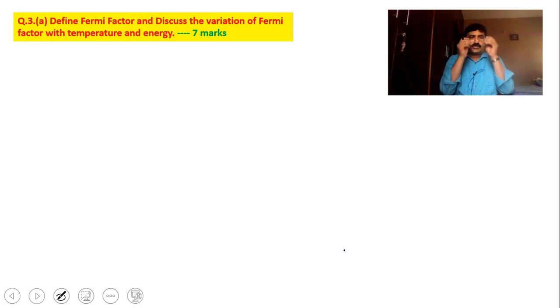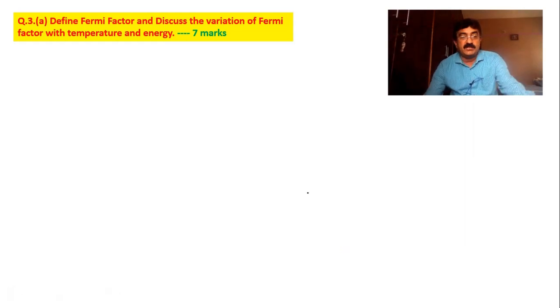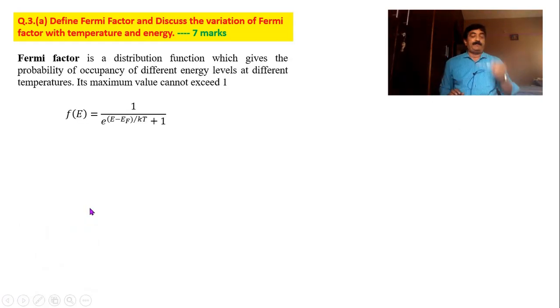Look at the first question. Define Fermi factor and discuss the variation of energy with respect to temperature. Well, first of all, what is Fermi factor? Fermi factor is a distribution function which gives the probability of occupation. See, in modern physics also we had probability: the probability of finding the particle, called the wave function. Here, it is not the probability of finding the particle, but the probability of occupation of the energy levels.